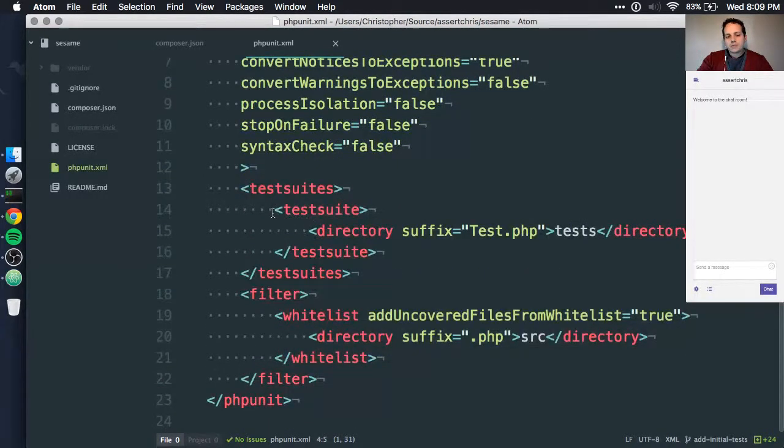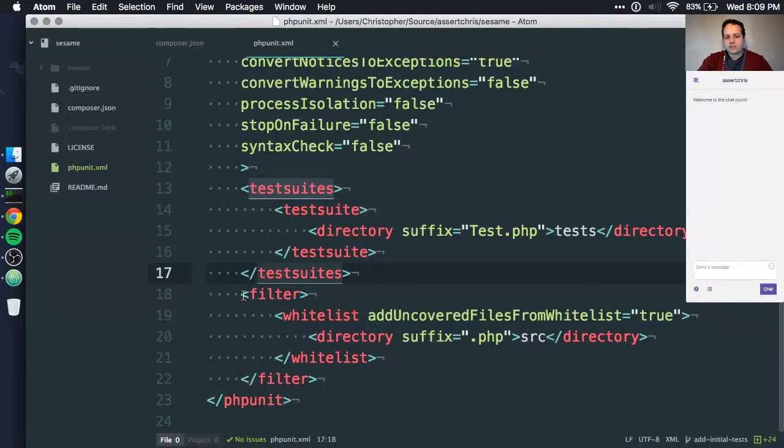The other important things, well, we have a test suite we can set up. This goes into the tests directory, which we don't have yet, but it says that for every file that ends in Test.php, run that as a unit test case. So we'll create our files in a similar structure to how we create the source files, but we'll just suffix them with Test.php. We'll also create a base test class just called, I don't know, TestCase or Test.php, but we'll make it abstract so that PHPUnit doesn't try and execute it as a unit test, just as a way of centralizing some commonly used functionality. Also,